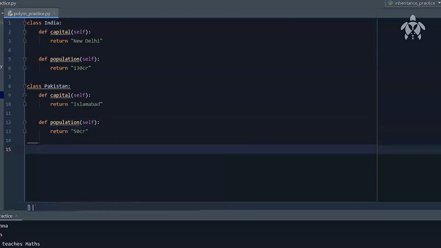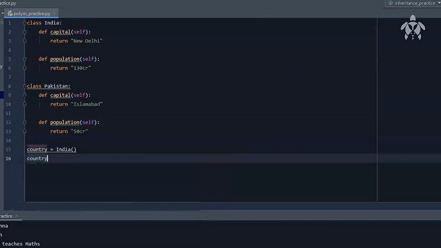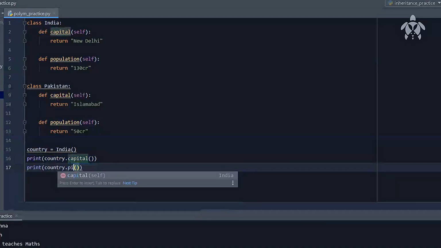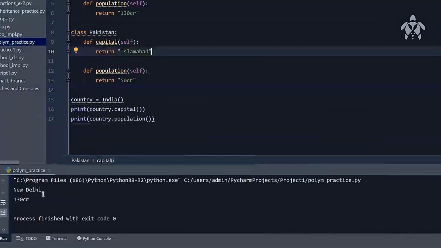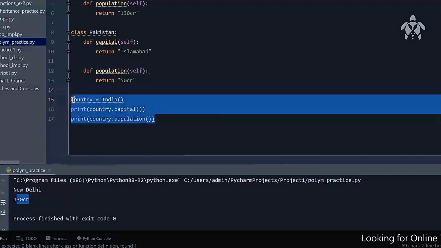Now, once I've done this, let us say I have a variable which I'm calling, let's say, country. Country equals India. So country dot capital, I'll just print this. Or let's say I print the country dot population, then you will see that it is actually printing New Delhi, 130 crore. But if we change this thing, the same country, the same thing I'll write once again.